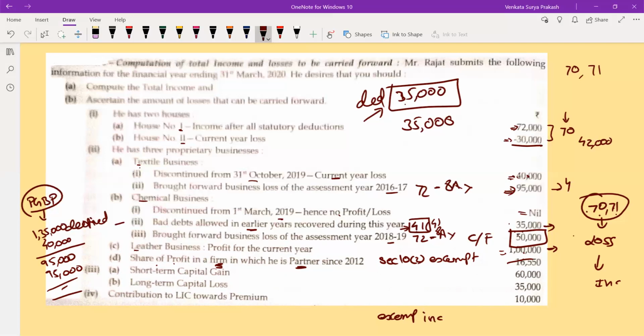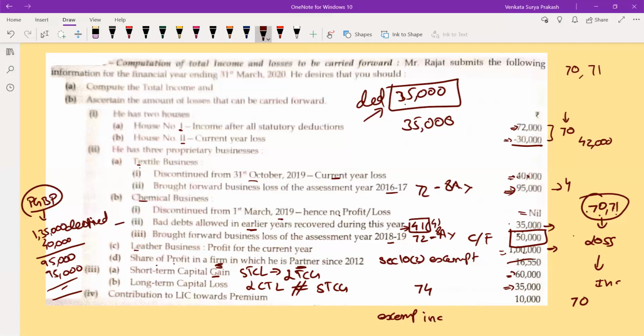Then comes short-term capital gain. Short-term capital gain is 60,000. Long-term capital loss is 35,000. What section 70 says? Short-term capital loss can be adjusted with long-term capital gain. But long-term capital loss cannot be set off with short-term capital gain. I can't set off. So simply, I will just carry forward this 35,000 under section 74. Under section 74, we will just simply carry forward that. That's it.